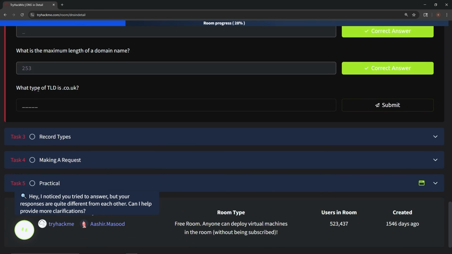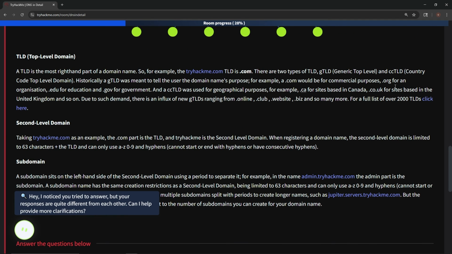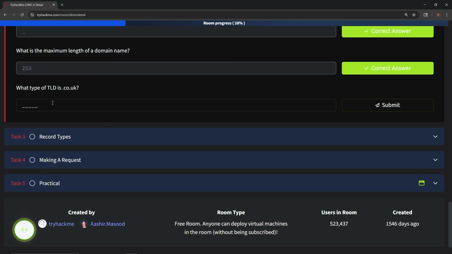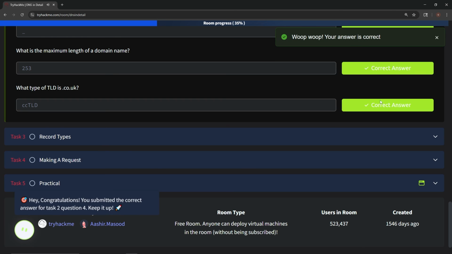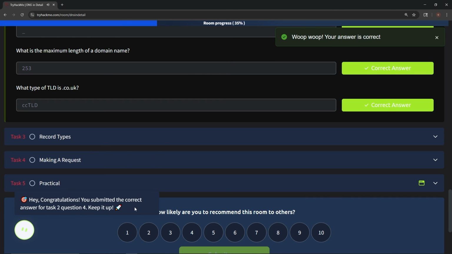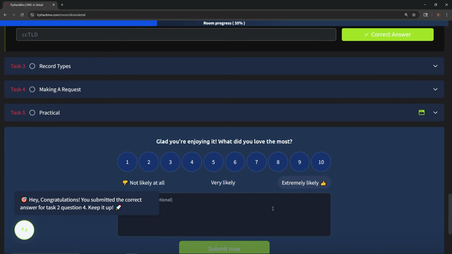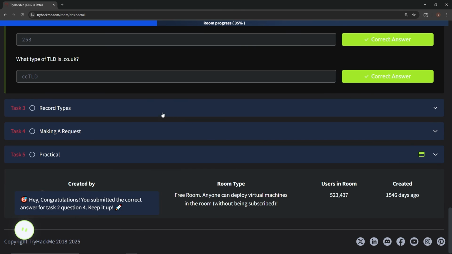Anyway, whatever. So what type of TLD is .co.uk? ccTLD. Let's do it. No dot. There we go. Hey, congratulations. Go and do this. I recommend it. All right, close.